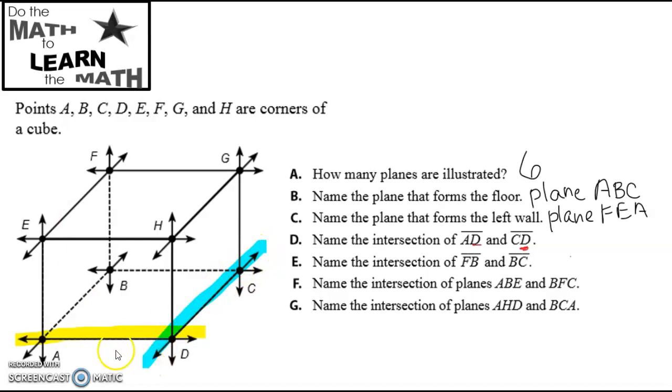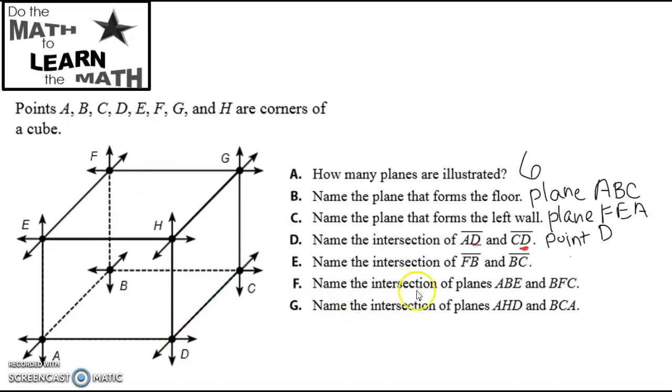So those two lines, remember, two lines intersect at a point. So these two lines intersect at point D. So we could have answered that question without the picture.